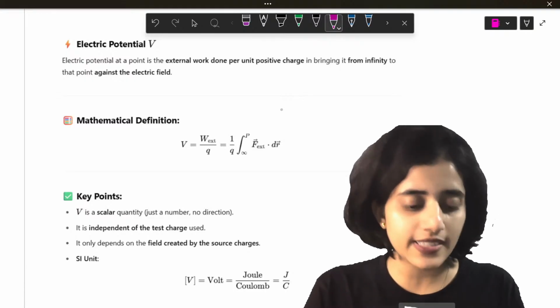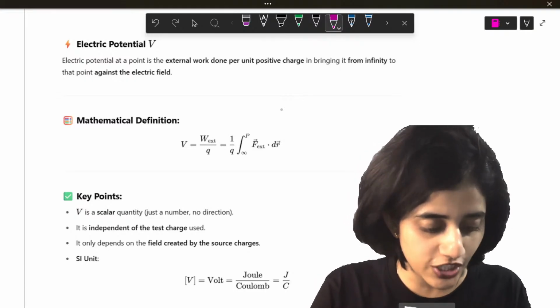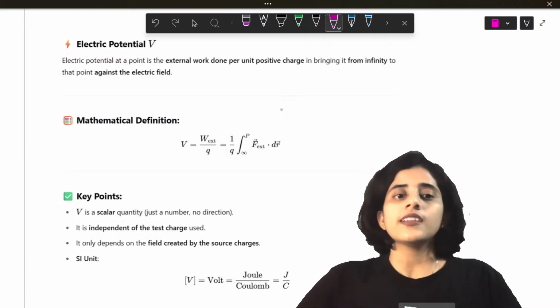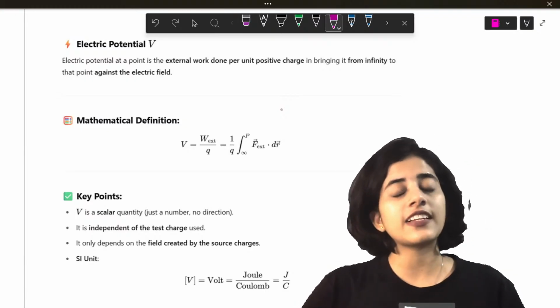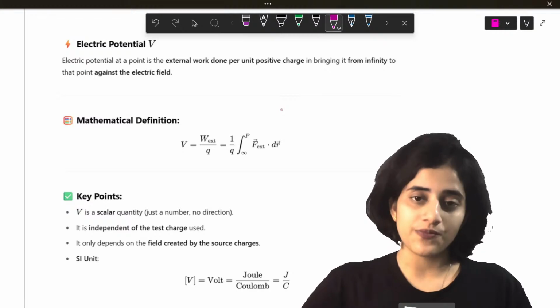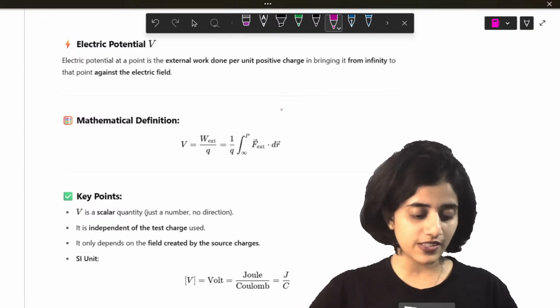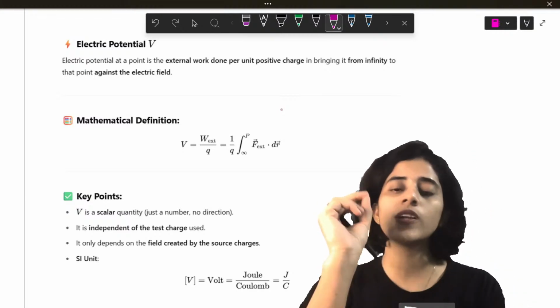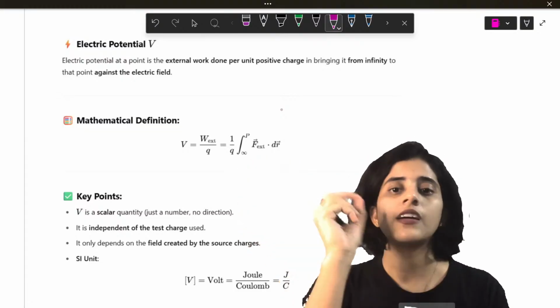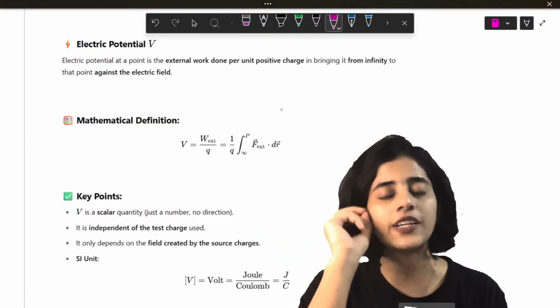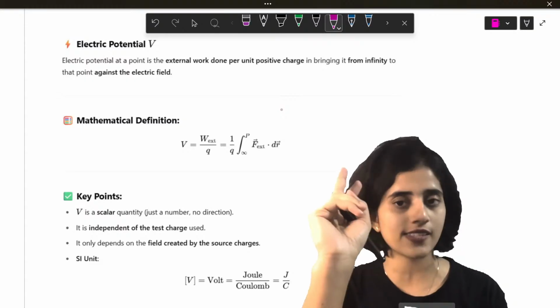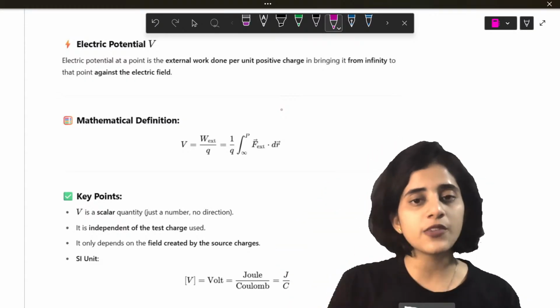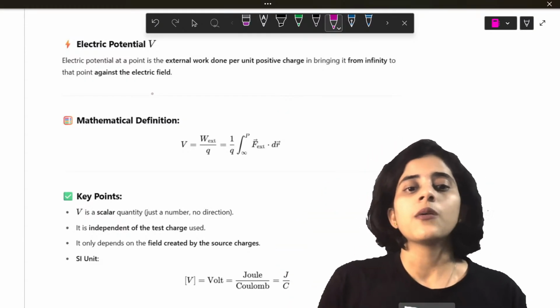Next, we are going to look at electric potential. So, till now we looked at potential energy. Okay, you have to understand the difference. Till now we looked at potential energy. Now we are going to look at electric potential. They are two different things. Okay, what is the difference between the two?